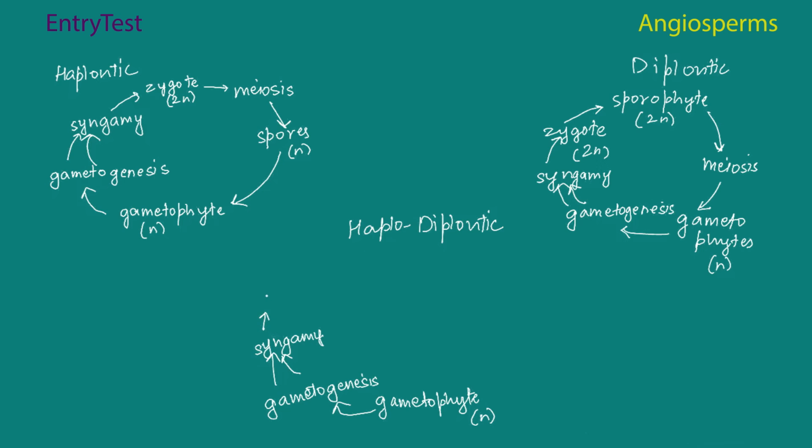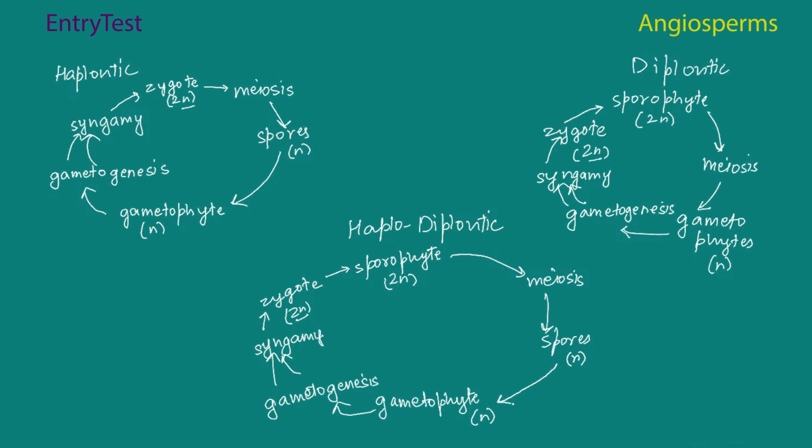After syngamy, it results in a zygote that is obviously going to be 2N. A zygote, if you see everywhere, it is going to be 2N. In this case also, because it is syngamy. So that means two different gametes are meeting. This zygote helps in formation of sporophyte, which is obviously going to be 2N. This is going to undergo meiosis. Through meiosis, it's going to form spores, which are obviously going to be N, and now the gametophyte will also be N.